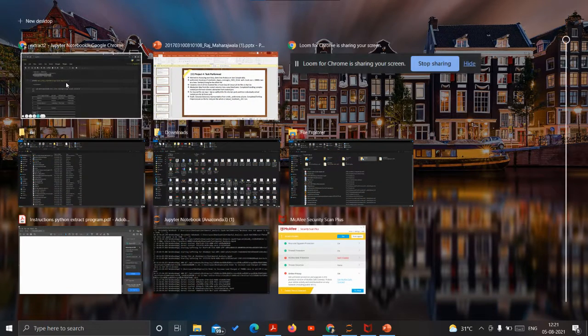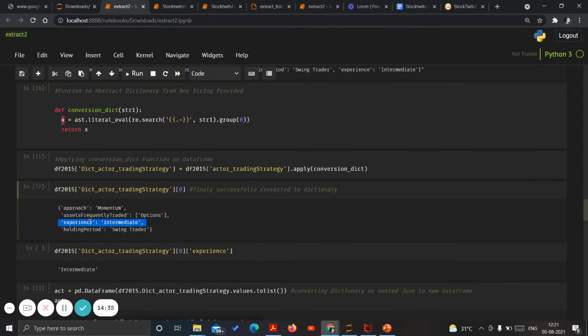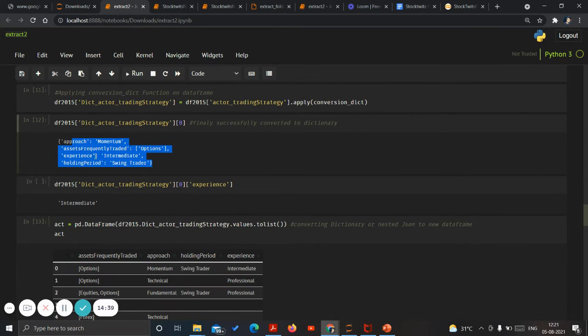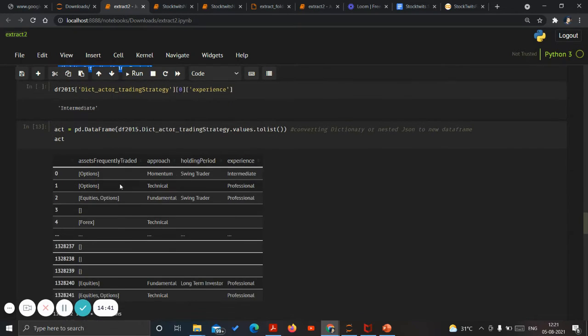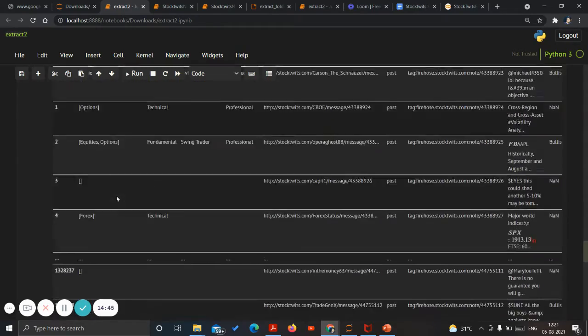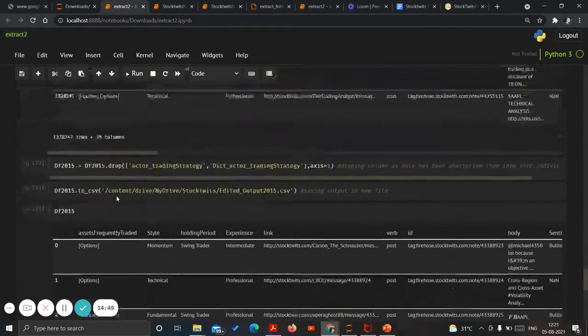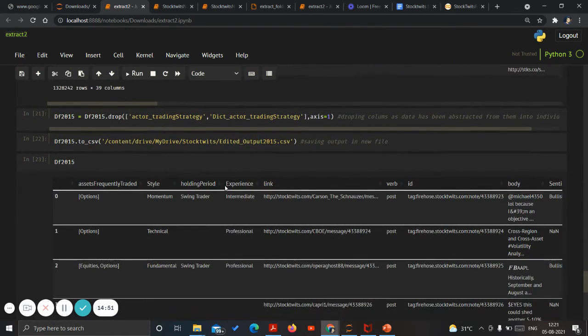This is another approach to solve the nested JSON, because we do not want the complete data, just a few parts of the nested JSON. So for that, this is converted and then merged with the main file, right? So these are similar operations which have been performed in all the above files too.